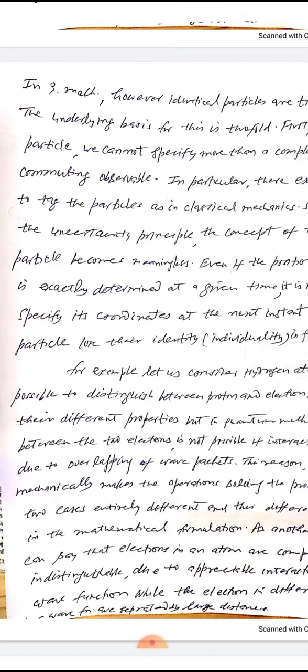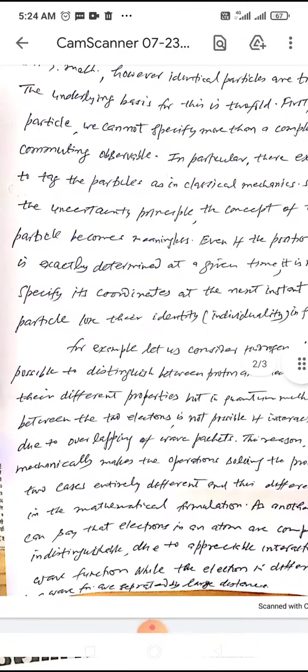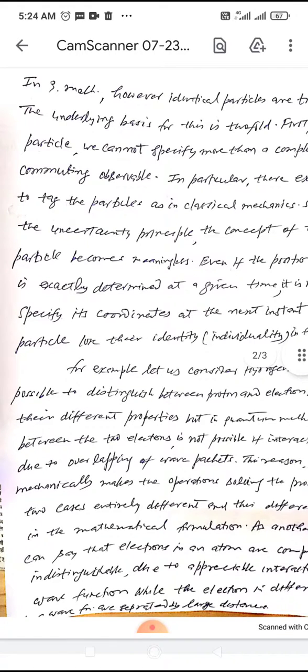And the second fold is due to the uncertainty principle. Due to the uncertainty principle, the concept of the path of a particle becomes meaningless. If the position of the particle is exactly determined at a given time, it is not possible to specify its coordinate at the next instant.